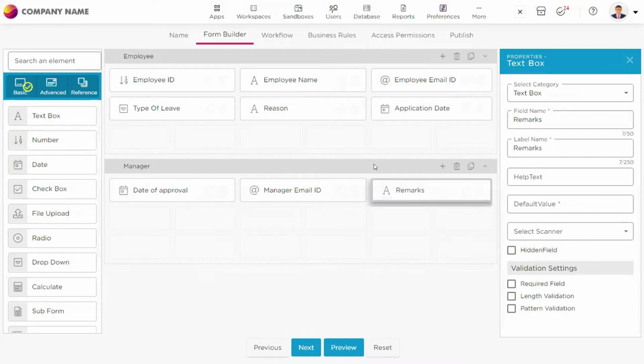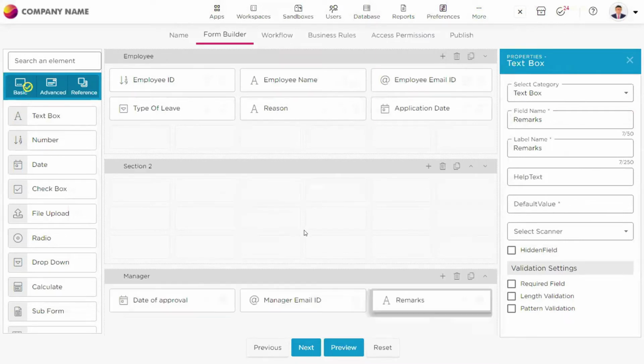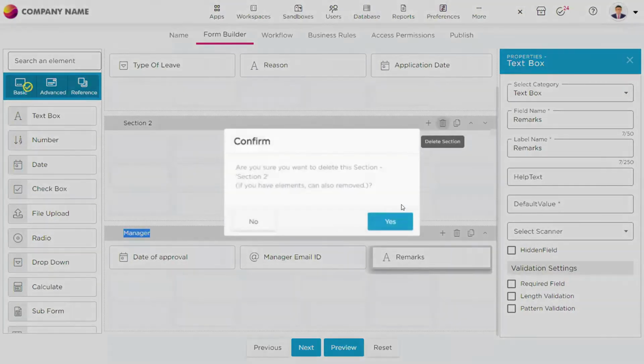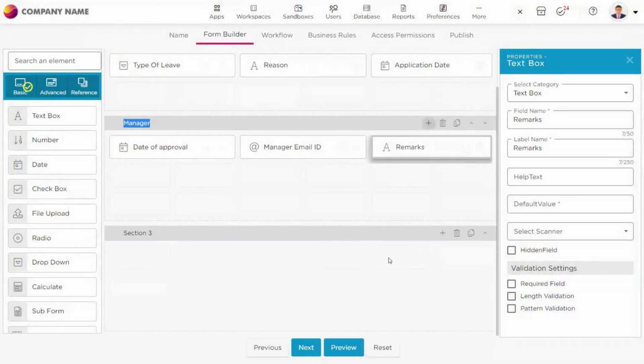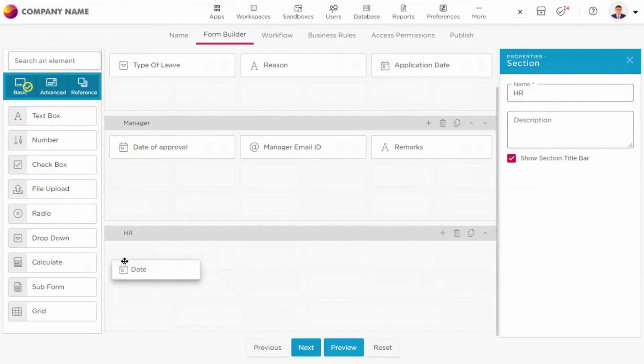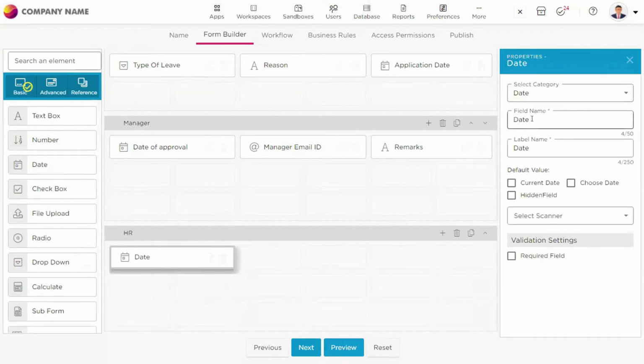So next step is that I want to capture details of HR as well. So we have a third section here. I can name it as HR. In this HR section as well, HR has to approve the leave application.